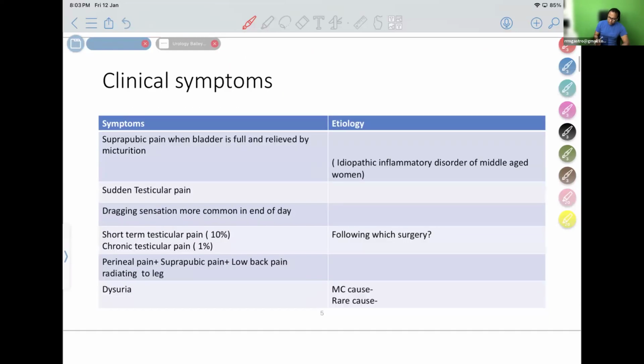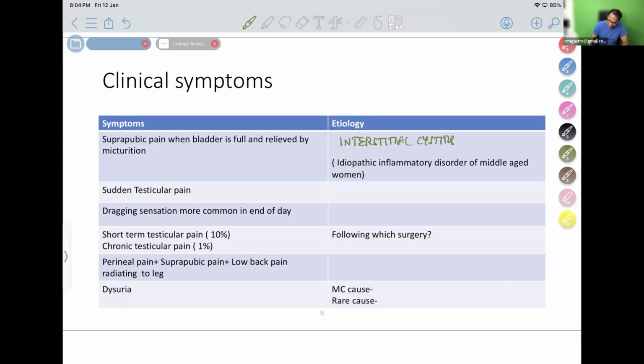So there are many symptoms. I want you to know the clinical symptoms. What is the cause? I'm giving the clinical symptoms. Tell me the cause. Suprapubic pain when the bladder is full and relieved by micturition. There is a pain in the suprapubic region when the bladder is full and the patient feels the pain is relieved on passing urination. What is it? It is a rare disease known as interstitial cystitis.